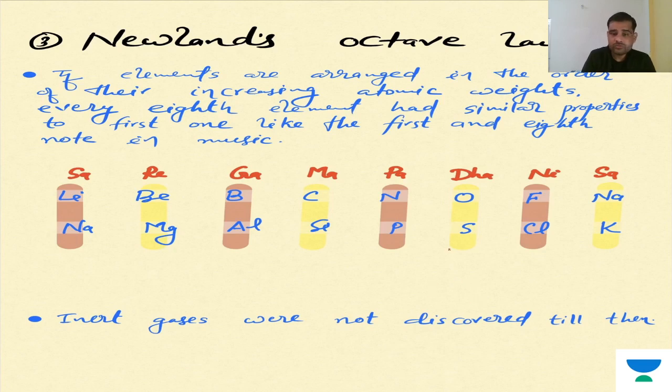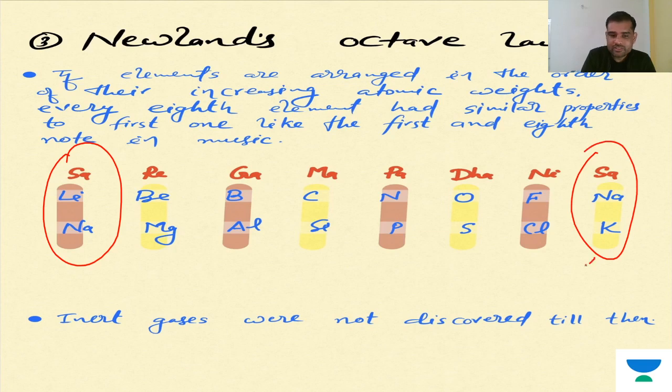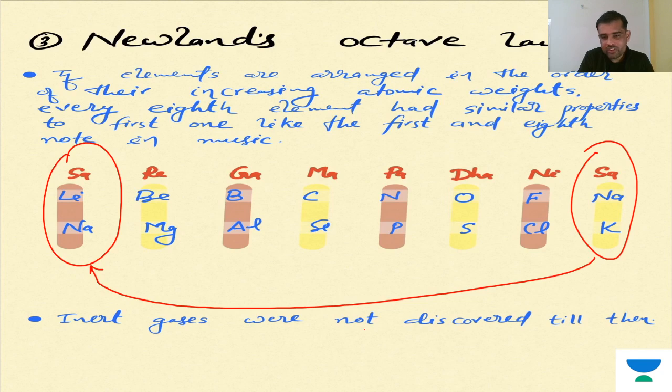Okay, so you can see here this is something like sa re ga ma pa da ni, again sa. This sa means it will come here. So here is the repetition of the properties we found. So that is Newlands' octet law.